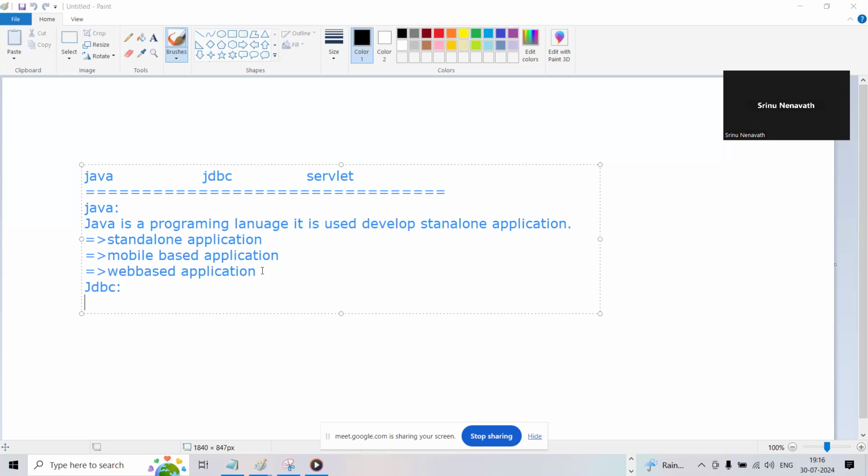Tell me, guys, what is JDBC? Java Database Connectivity. Can you talk about JDBC in at least three points? What is JDBC and why do we need to learn JDBC?